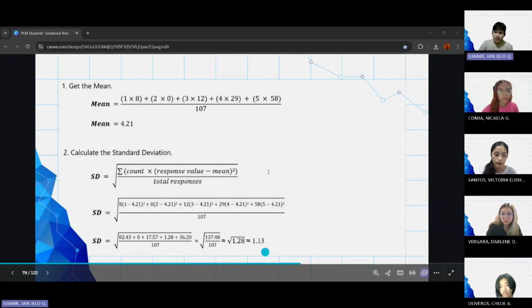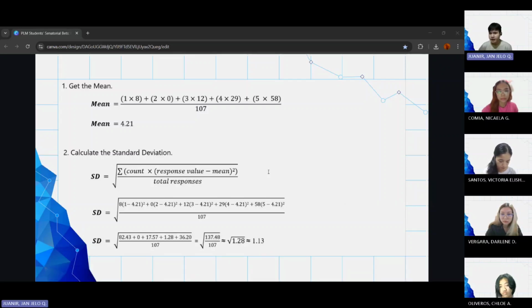So for the standard deviation, we have a mean of 4.21, a variance of 1.28, and a standard deviation of 1.13. We need to divide 1.13 by 4.21 in order to assess this result and multiply it by 100%. The resulting coefficient of variation is 26.84%. Since it is below 30%, this indicates low to moderate variability, which signifies that the Haribons quite agree with one another that the senator should focus on environment.